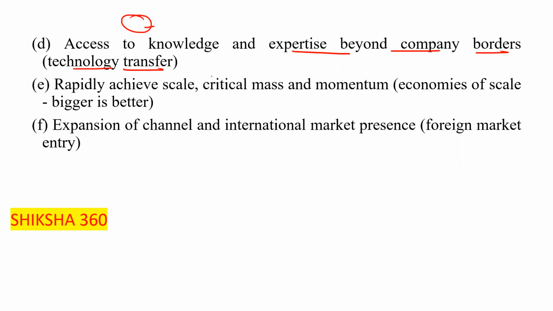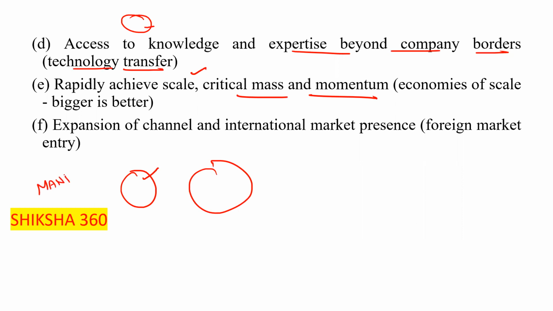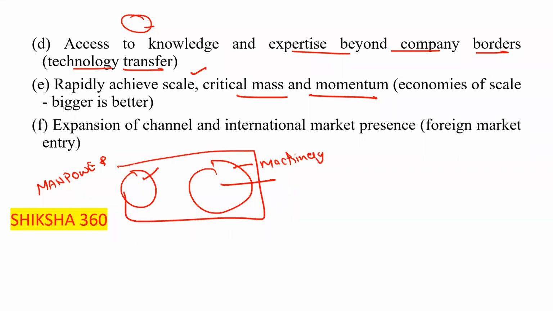Rapidly achieve scale, critical mass and momentum, that is we can say that earlier there is one organization, second one is manufacturing, clear, this organization has a technology, along with this technology they have also the manpower, they have lack of the labor, but they have machinery. So both come under the alliance, clear, that is rapidly achieve the scale, critical mass and momentum.